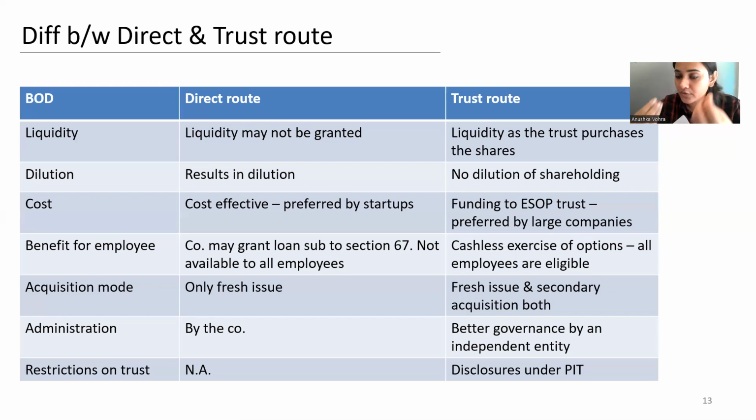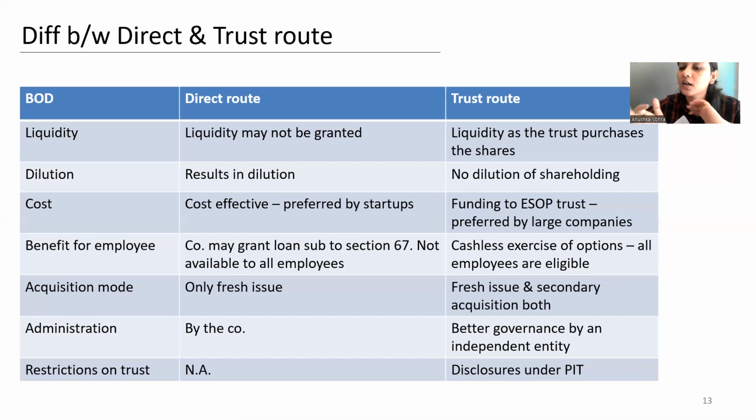What the trust can do is the employee approaches the trust for exercising of the option. What the trust will do is the trust will convert the option into shares, sell the shares in the market. The sale proceeds minus exercise price and whatever taxes would then be given to the employee. So the employee does not get the shares, but will get the sale proceeds of those shares.